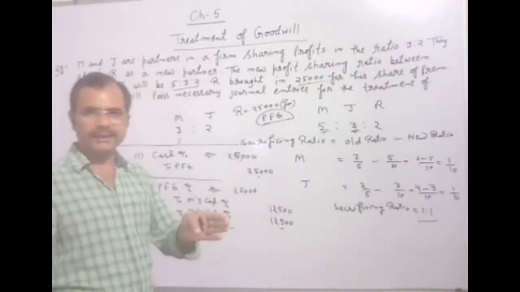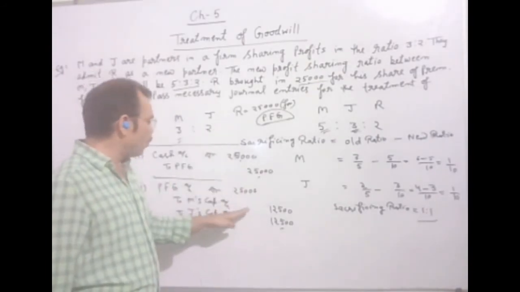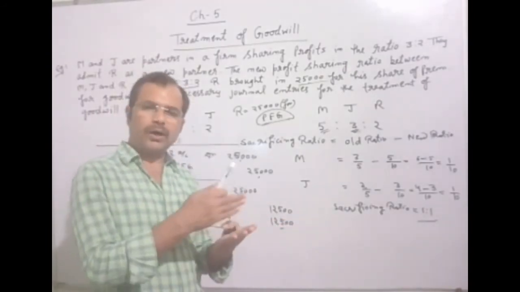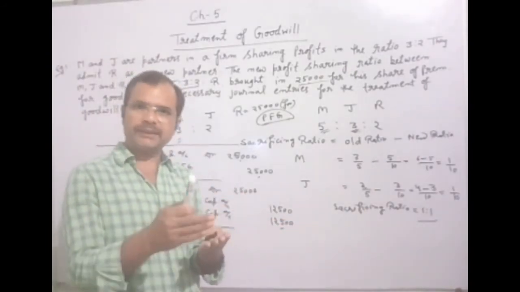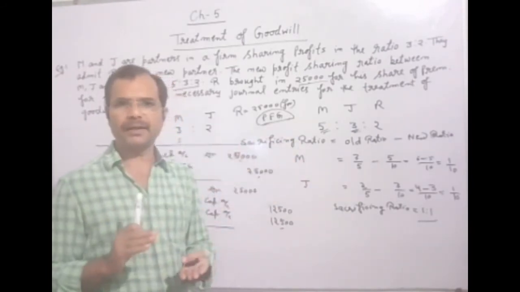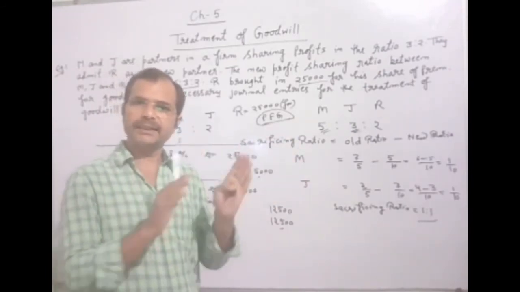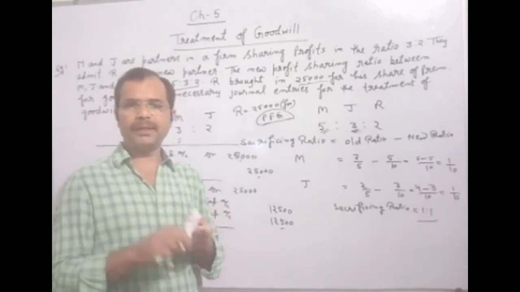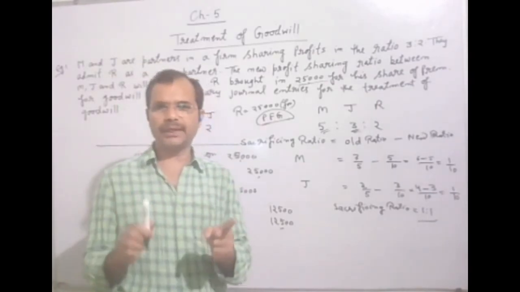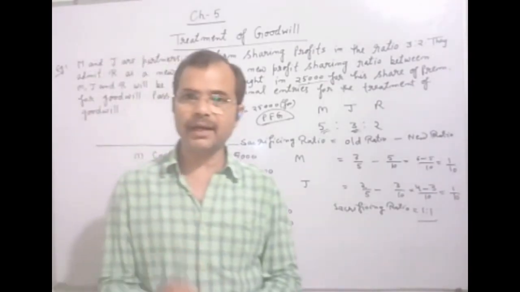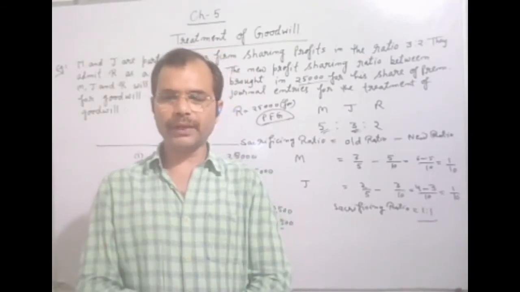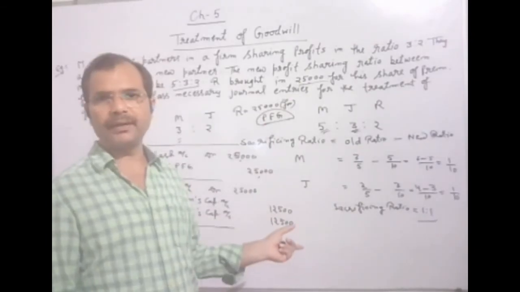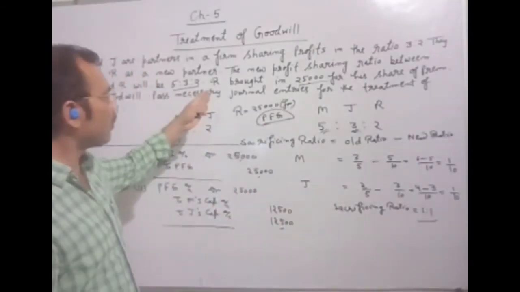But the rule is, the old partners will distribute the amount of premium for goodwill which was brought by the new partner in their sacrificing ratio. This is very important. The amount of premium for goodwill will be distributed among the old partners in the sacrificing ratio. Okay? I think you have understood what the accounting treatment is and how we will solve this question.